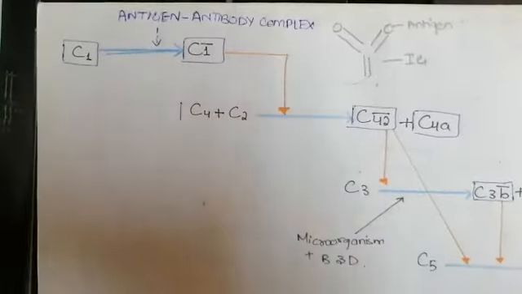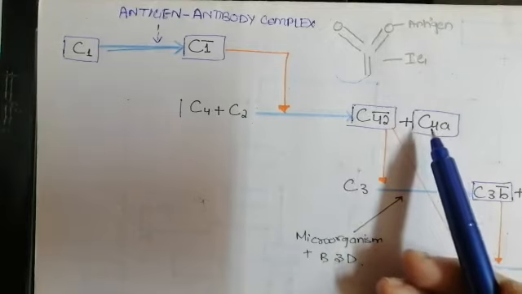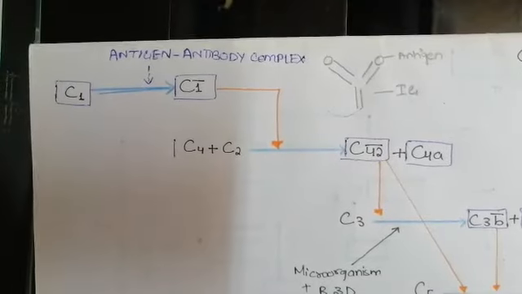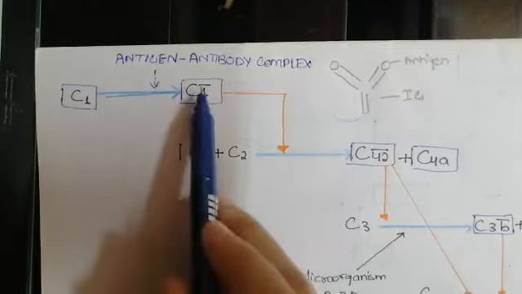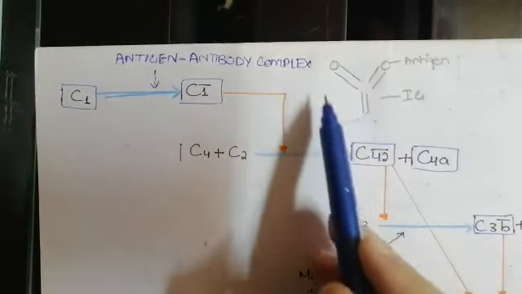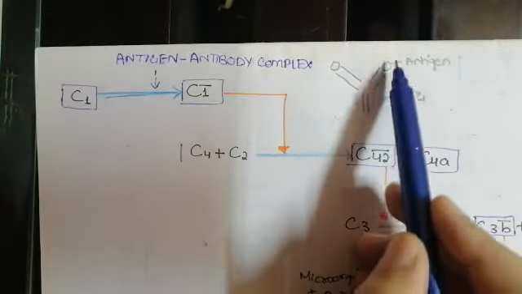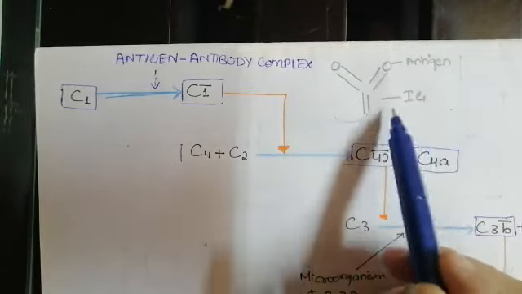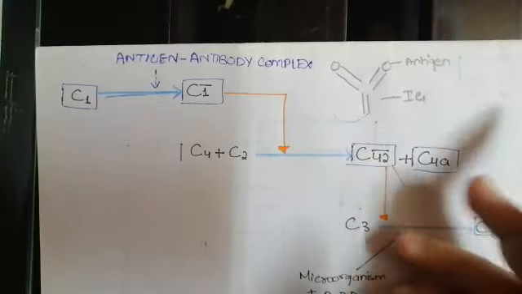Starting from the first protein, it is going to activate the second one, and then this activated protein causes the activation of another cascade pathway. So this is a pathway that runs if the antigen-antibody reaction activates it. What happens first is the antigen-antibody complex comes. We have discussed antibody in a separate video. The structure of an antibody is a Y shape, and this is the antigen binding site. So when the antigen binds with this immunoglobulin, that can be immunoglobulin A, immunoglobulin G or any other immunoglobulin.